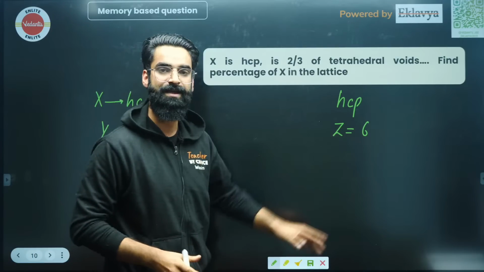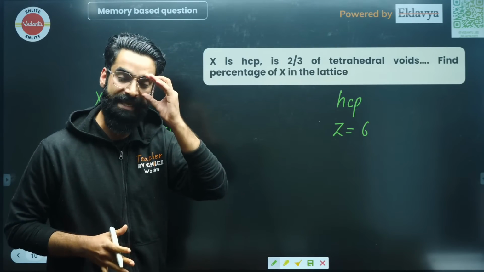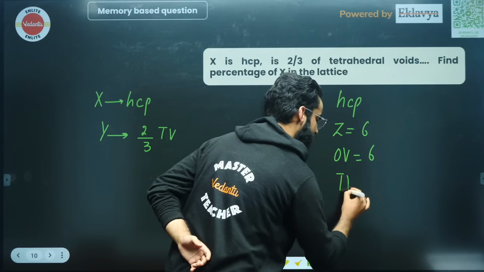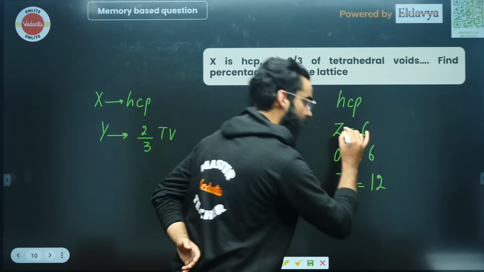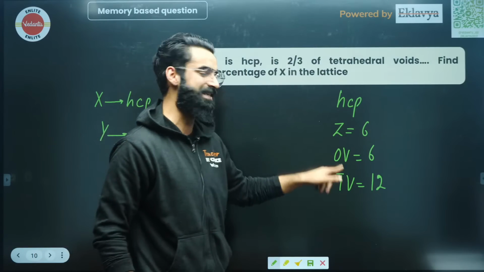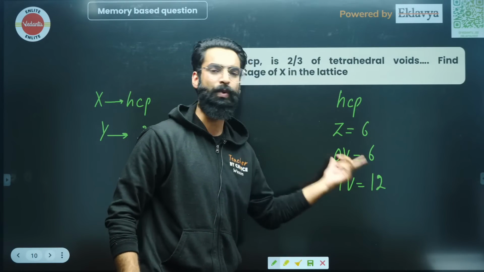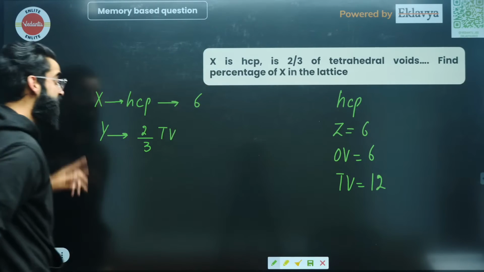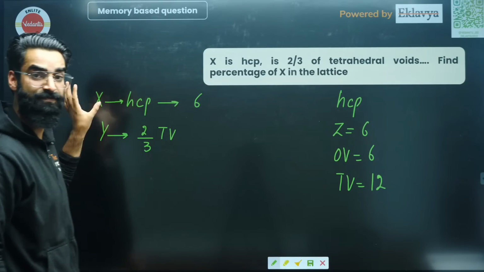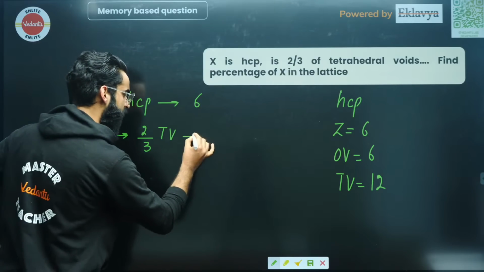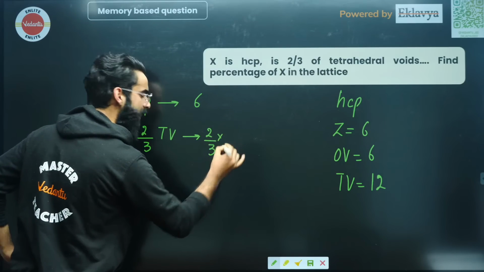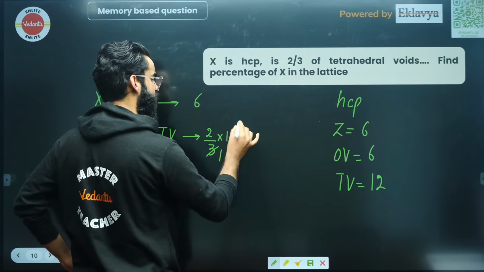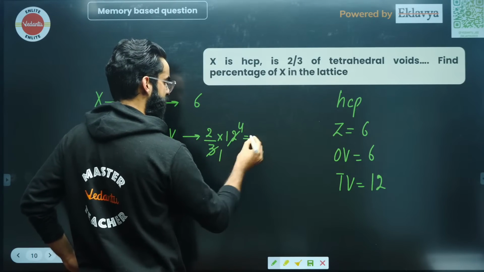Z value is 6. And you know, whatever is the value of Z, same is the number of octahedral voids, and twice of it will be the tetrahedral voids. So in the hexagonal unit cell, there are basically 6 octahedral voids and 12 tetrahedral voids, right? So if X forms HCP, that means there will be 6 X atoms forming the lattice, and Y atoms, they occupy 2/3 of tetrahedral voids. And how many tetrahedral voids are there in total? 12 tetrahedral voids. So this is 3, 1, this is 3, 4, right? 4 plus 4 into 2 is 8.